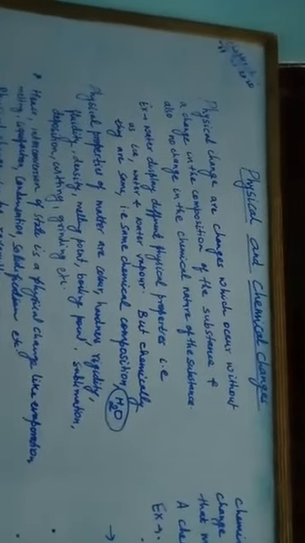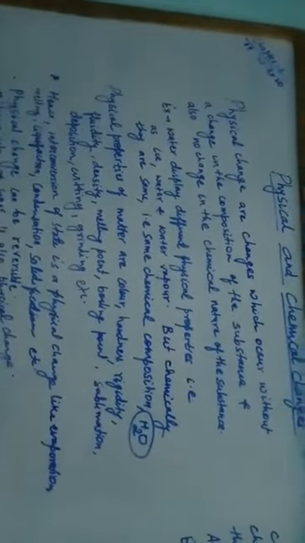So next one is physical and chemical changes. Here we will one by one understand what are physical changes and what are chemical changes. In the previous chapter you would have learnt about a few physical properties of matter, if you remember. They are the properties that can be observed and specified. That type of property is called physical properties.